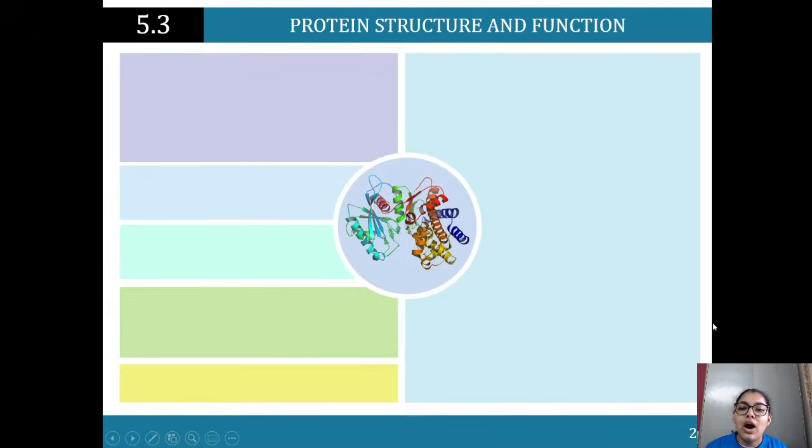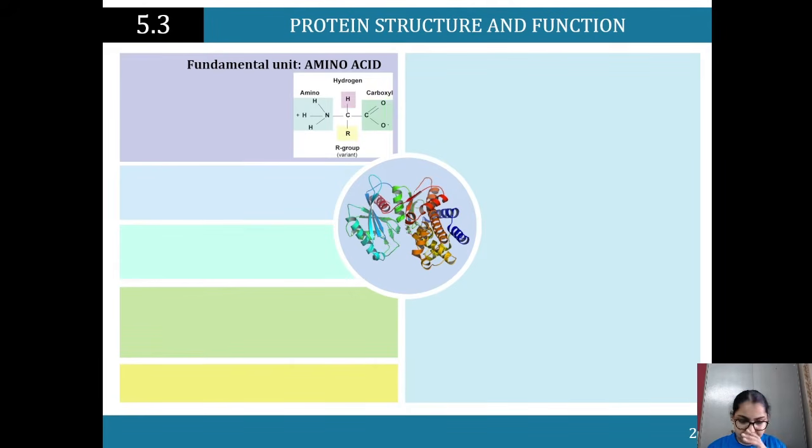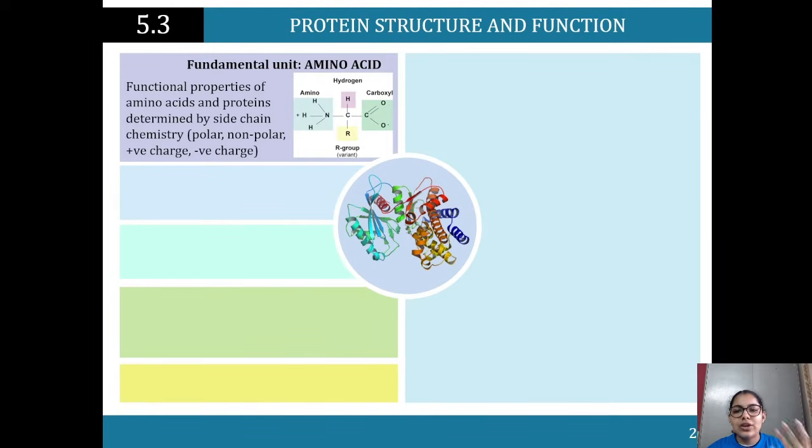So now we've got our protein structure and function. What is happening here? Our fundamental unit is the amino acid, right? That's the fundamental unit of protein. Sorry, if you're doing chemistry, you would be familiar with amino acids. You'll look at the formation of amino and carboxylic chains as well, and all of these different chemical molecules and how they play a role in synthesis. But right now, we don't need to know the chemical structure. What you need to know is what that unit is and what it is doing.